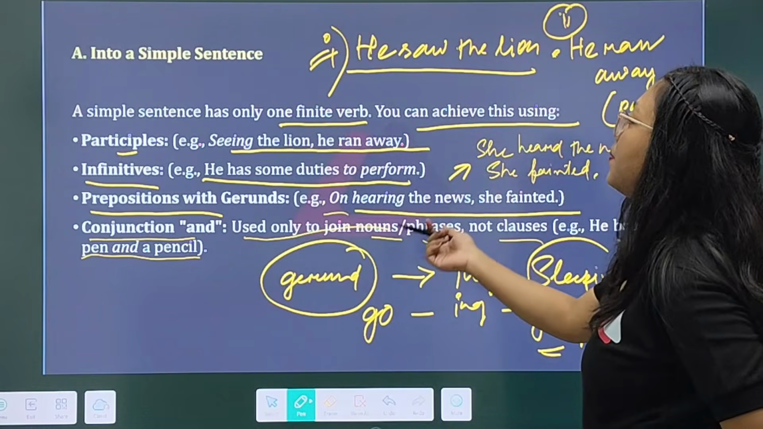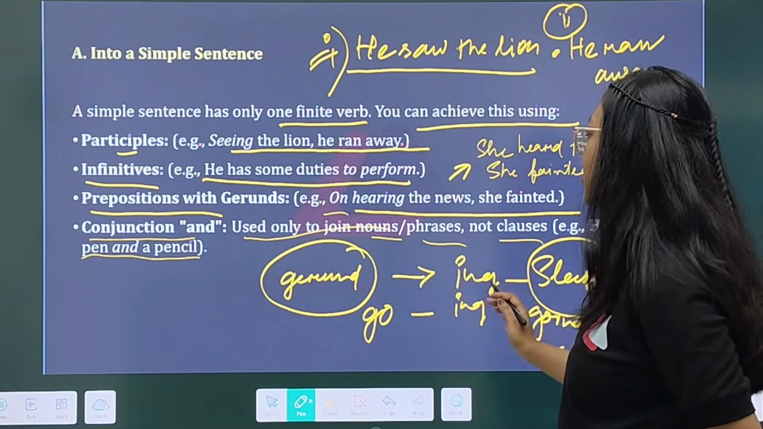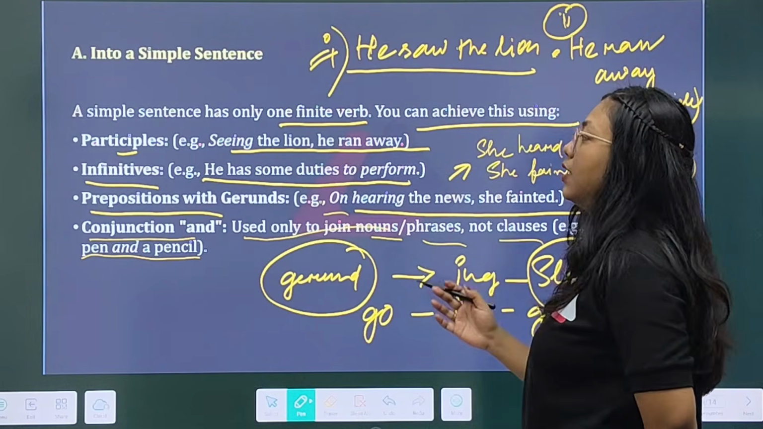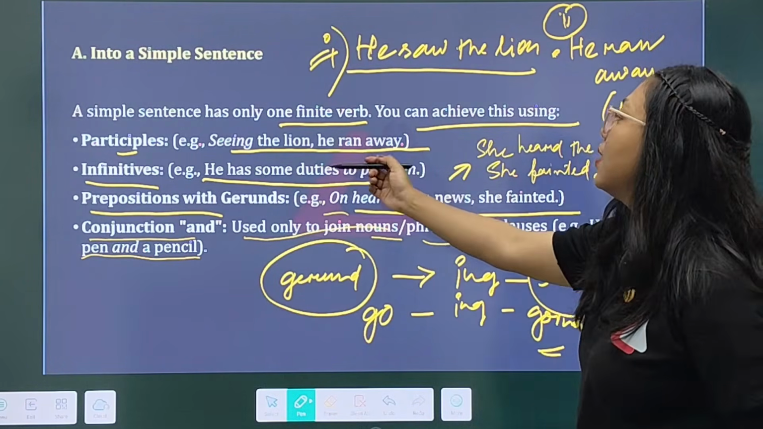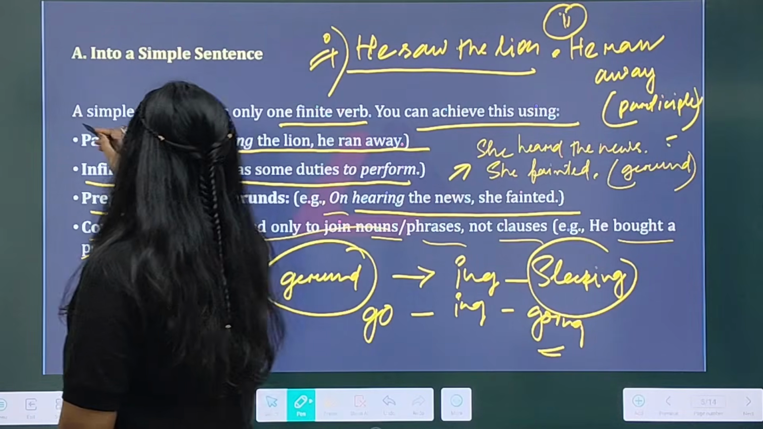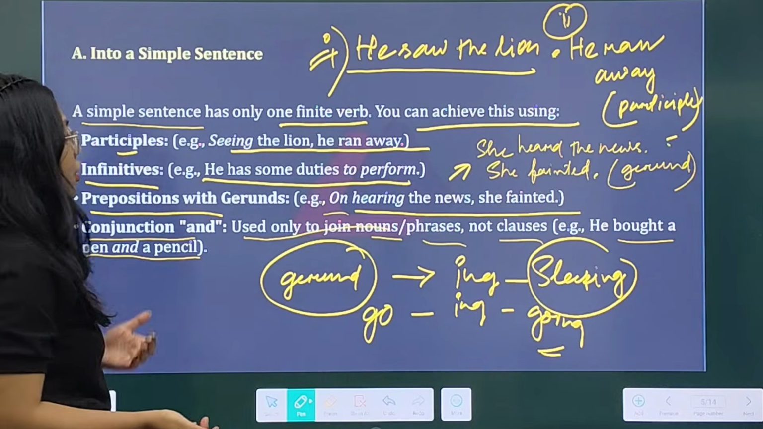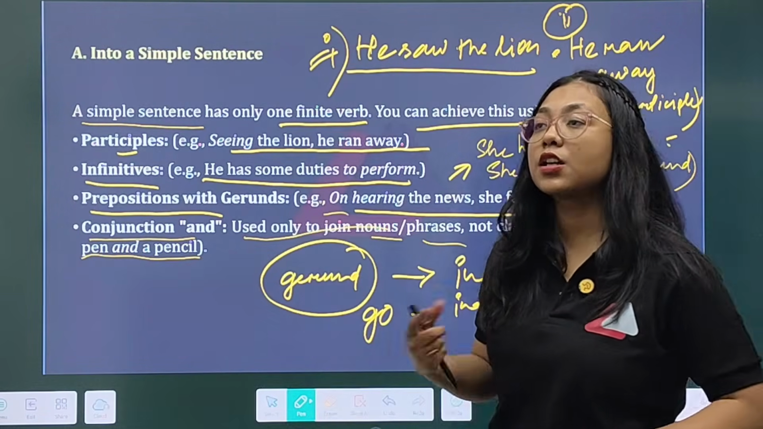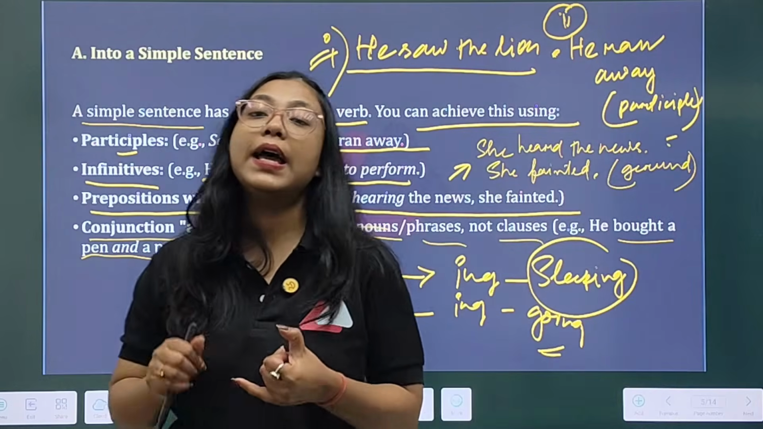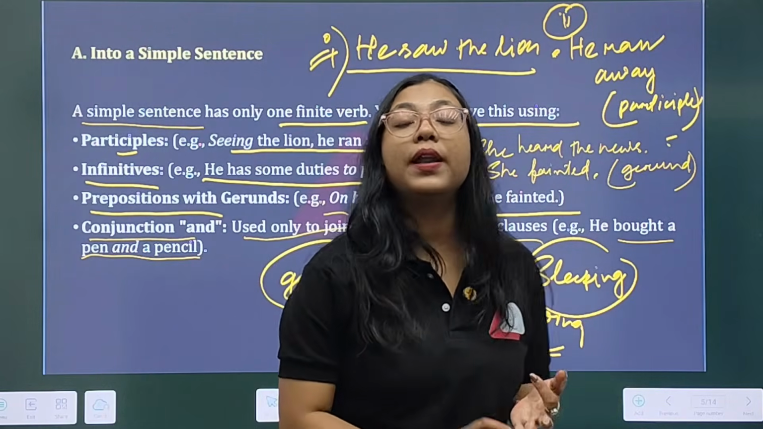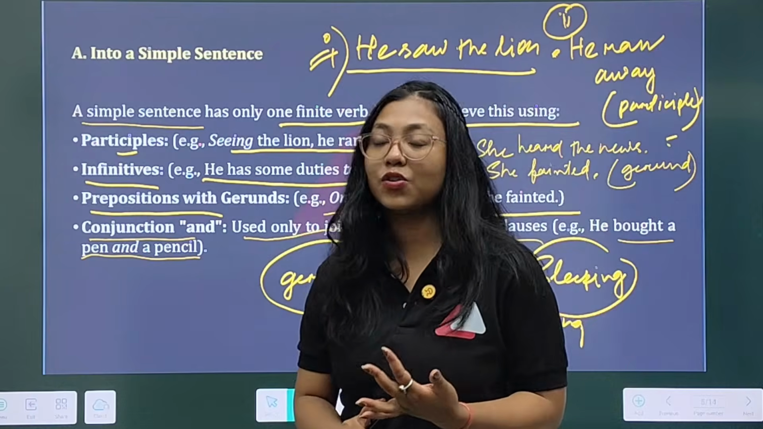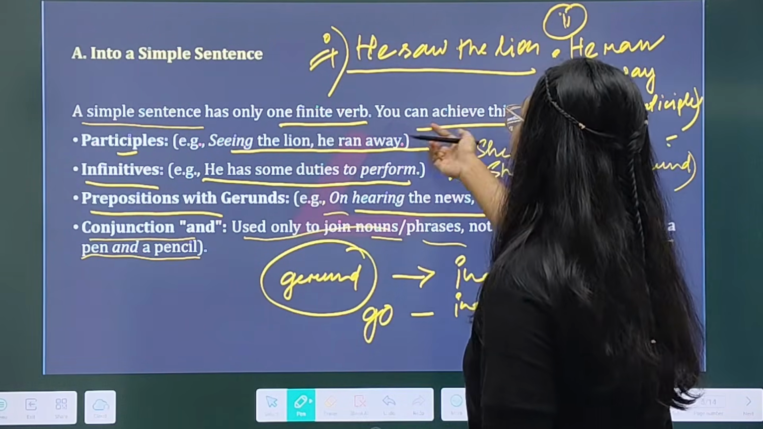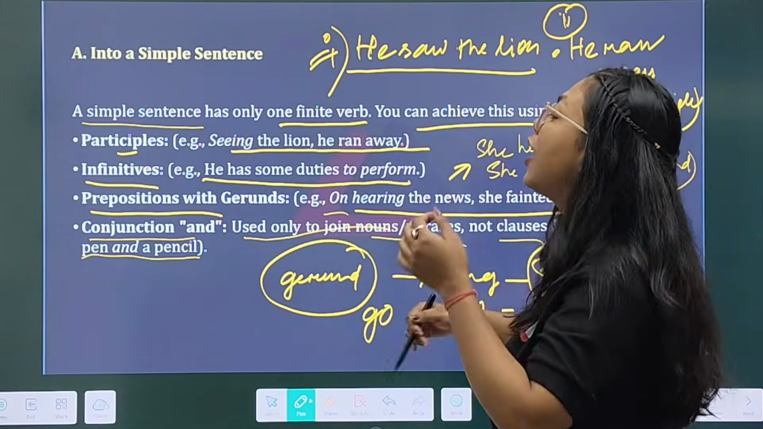Hence, in the case of simple sentences, you get examples like this: On hearing the news, she fainted. He has some duties to perform. Seeing the lion, he ran away. That's the basic rule that I have mentioned. The new sentence you get after combining two or three sentences may be a simple, complex, or compound sentence. In a simple sentence there is one finite verb.